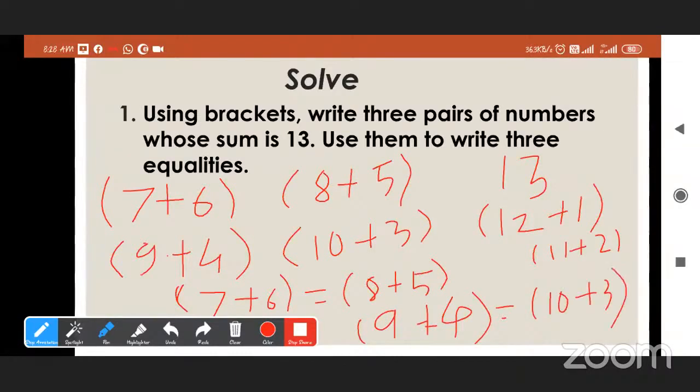To write equalities we use the equal sign. See here, this is the equal sign. 11 plus 1 is equal to 11 plus 2. Very good. So all these are equalities.